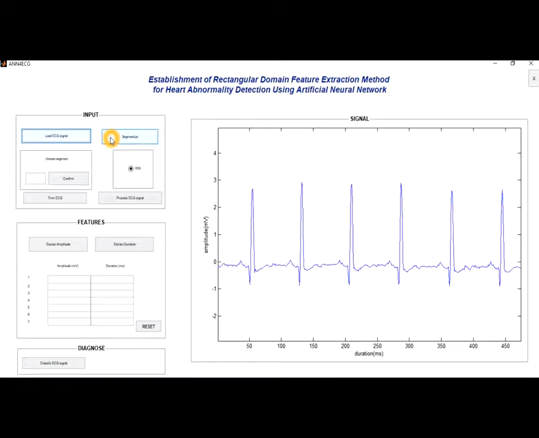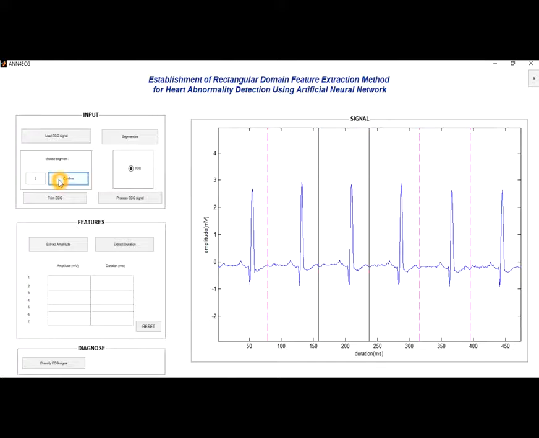Then we will click the segmentize button. This button will divide the ECG signal into 6 parts. After that, we will choose which segment we will analyze. We need to key in the specific segment to be analyzed in the choose segment panel and click the confirm button. By clicking the confirm button, the output panel will highlight the selected segment.